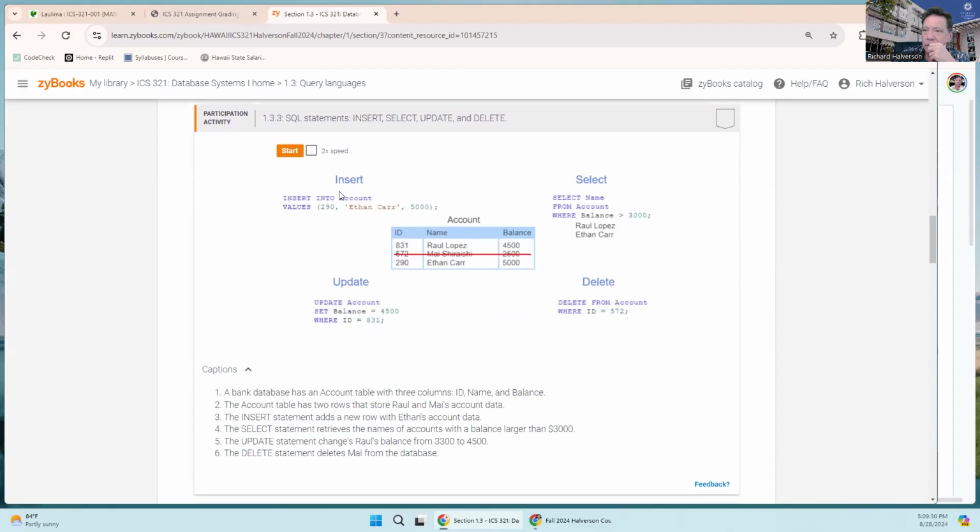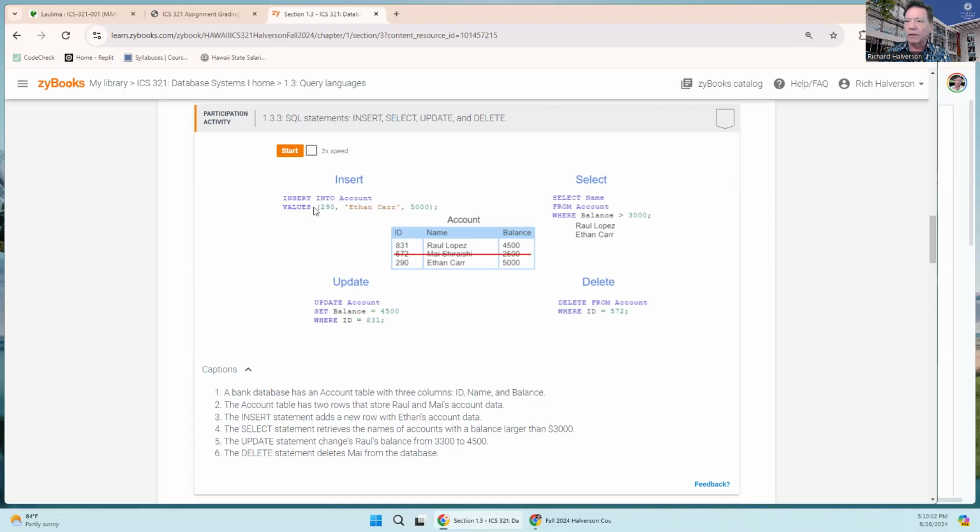So these are the four kinds of statements. This is how you write them in the SQL language. Insert into account, these values, and the order matters. So the order is this order. Here is what the select statement looks like. This is what a delete statement looks like. Here the ID is unique for each record. So that's how you can uniquely identify a record. You just have to say this, and it knows what record you mean.